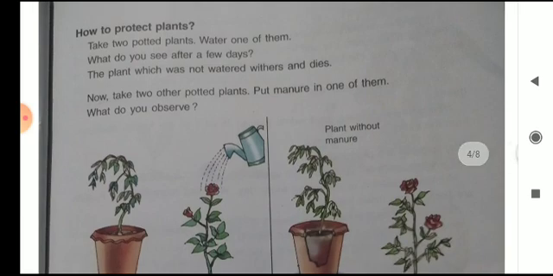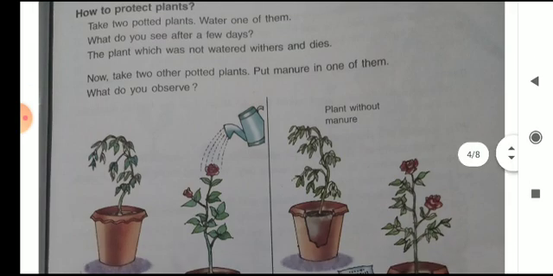How to protect plants? Our next and very important topic is how to protect plants. Take two potted plants, water one of them. What do you see after a few days?